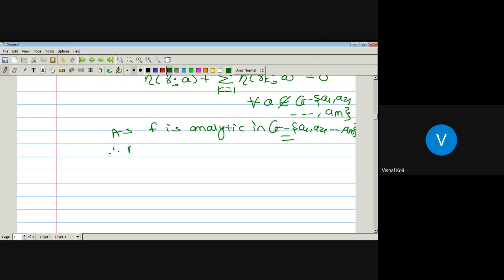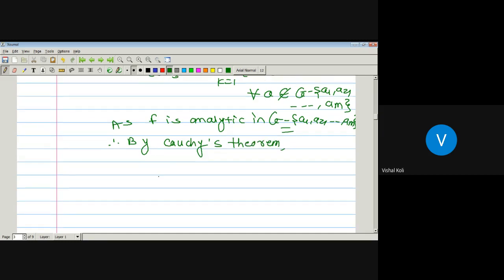Therefore by Cauchy's theorem, integration over the curve gamma of f plus summation k running from 1 to m of the integral over the curve gamma k of the function f is equal to 0.